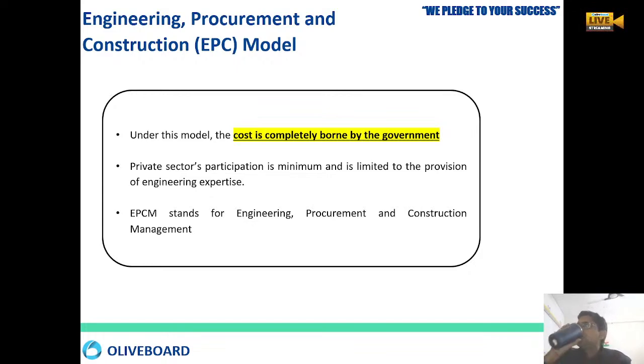In this EPC model, the total cost of the project will be borne by the government. पूरा कॉस्ट प्रोजेक्ट का गवर्नमेंट का रहेगा, गवर्नमेंट ही देगा. यहां पे प्राइवेट पार्टिसिपेशन इज वेरी मिनिमम, very very minimum. Only the private party will give engineering advice.